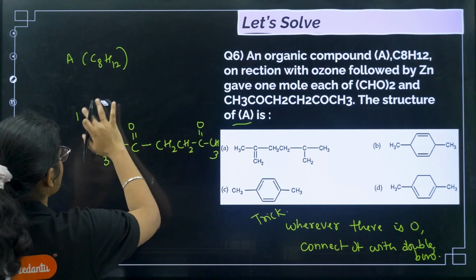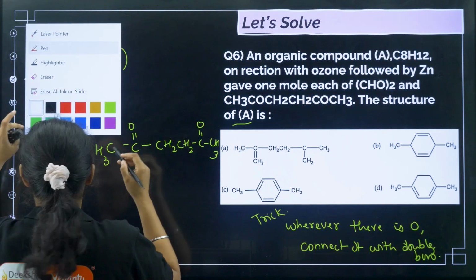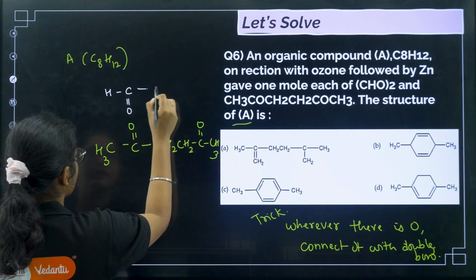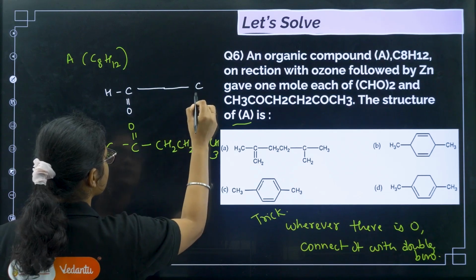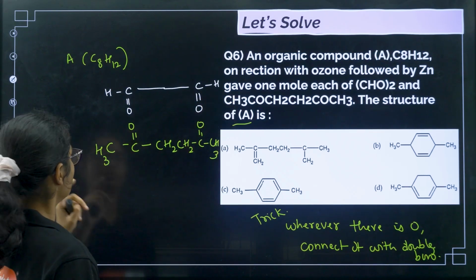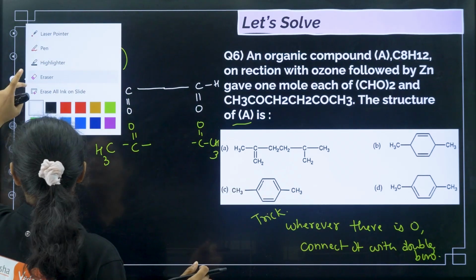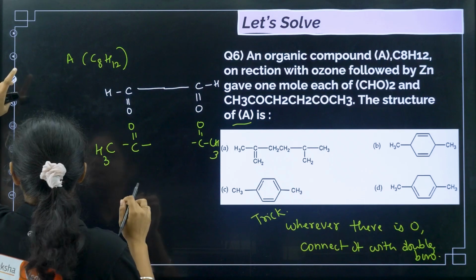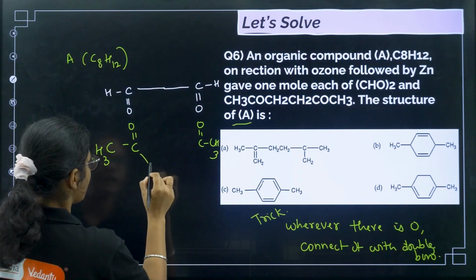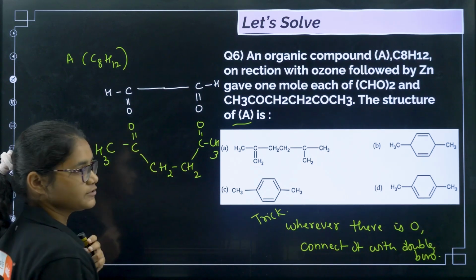C double bond O, H, and then here another C double bond O, H. Now I want you to write this one also a little differently so that it can look like the options given. So let me write it in this way: CH2, CH2, CO, CH3.